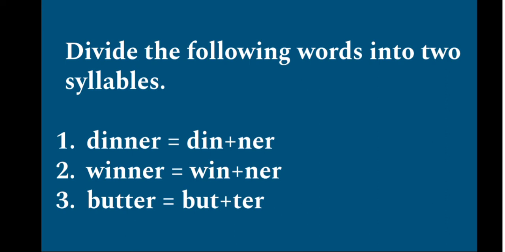Look at the third one. Butter. The word butter. But is the first syllable. Ter is the second syllable. So we have divided by separating the two consonants. Okay. B-U-T, the first syllable. T-E-R is the second syllable.